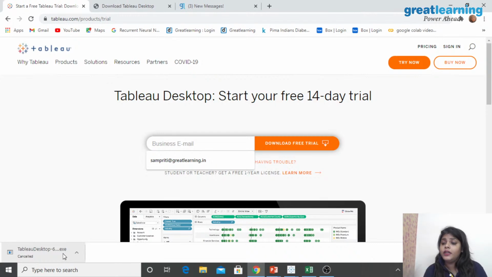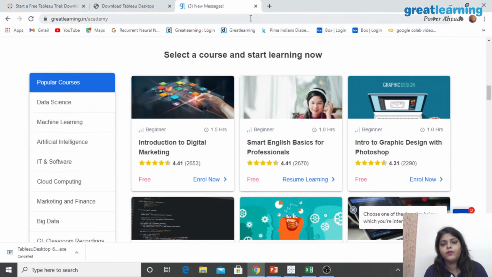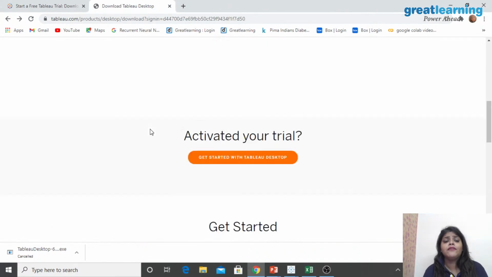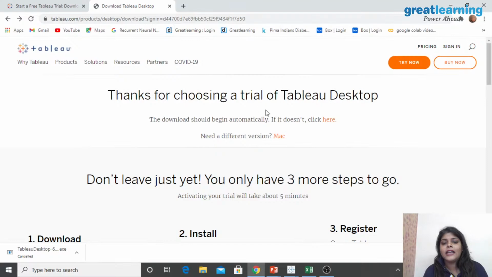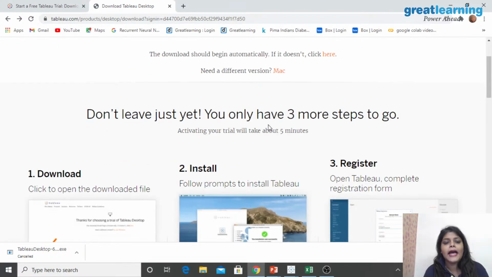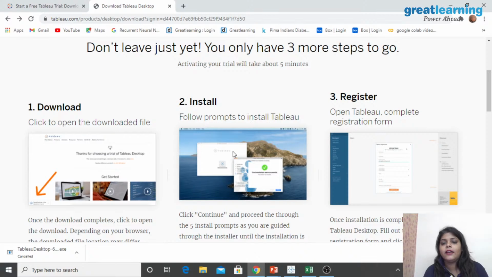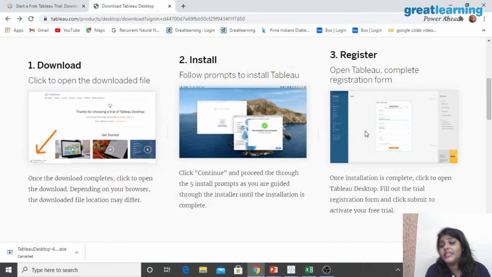While you are trying to execute it, you will need to fill a form, right? After you fill the form, it says thanks for choosing a trial of Tableau Desktop, and you can see first you have to download, then you have to install, and lastly you need to go for registering. But this is for 14 days, guys. Maybe you can change the email ID and download it again. Maybe this is a one way solution, otherwise you can buy it, right?